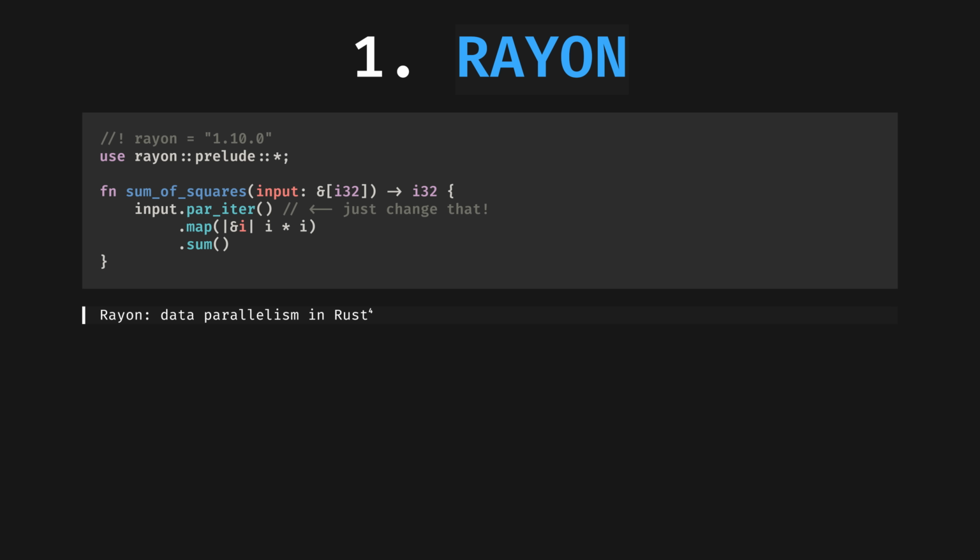Number 1, Rayon. If you just want to speed up an inner loop in an otherwise synchronous program, don't infect it with async everywhere. Just use Rayon. It magically converts any iterator into a parallel iterator, reminding me very much of Haskell's par keyword. Its data race-free work-stealing parallelism has made it a rock star in the Rust world for a decade. Read this article if you'd like to know how it works.